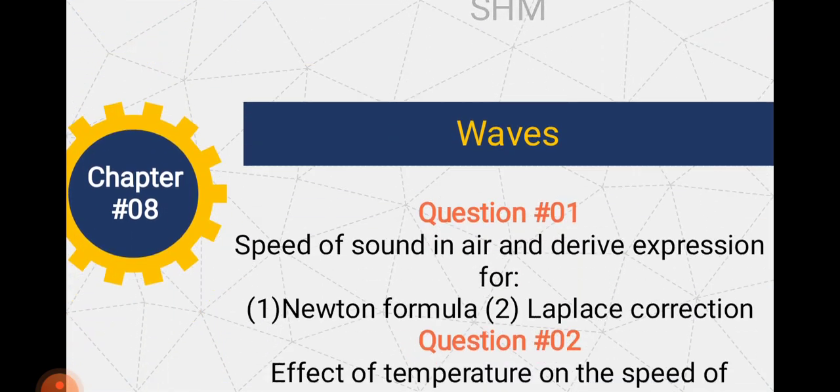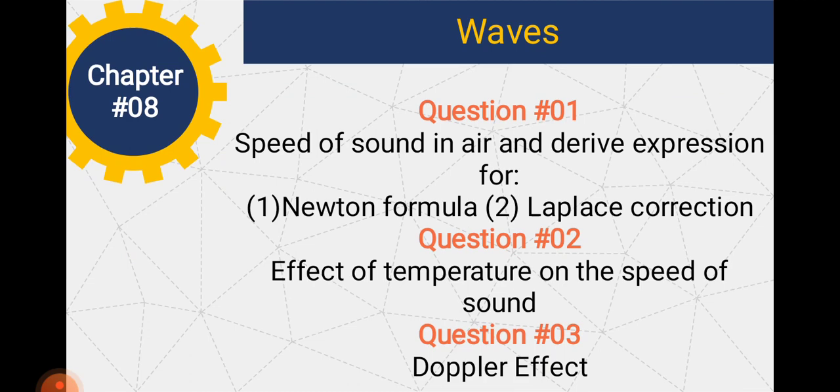From chapter number 8, which is about waves, there are three questions. The first question is about the speed of sound in air and deriving the expression for Newton's formula or Laplace correction. Question number 2 is the effect of temperature on the speed of sound, and the third one is the Doppler effect. This question also is very important from the paper point of view.